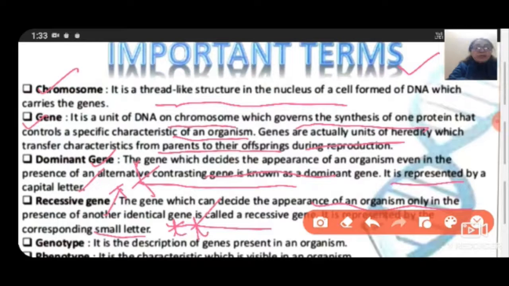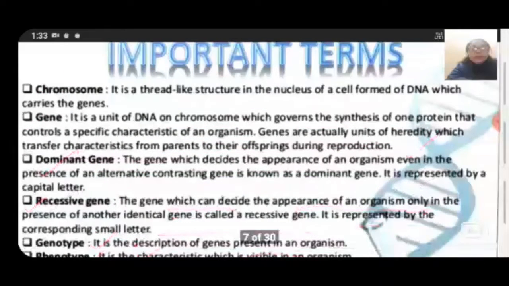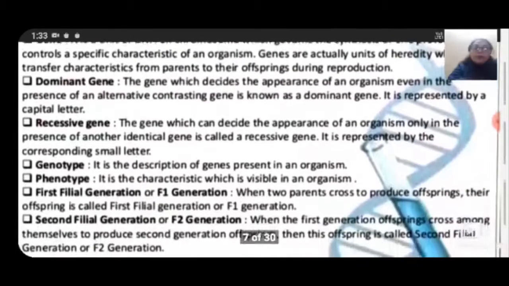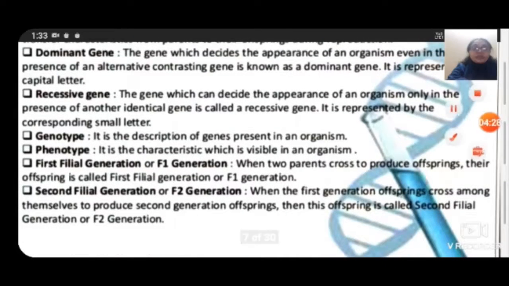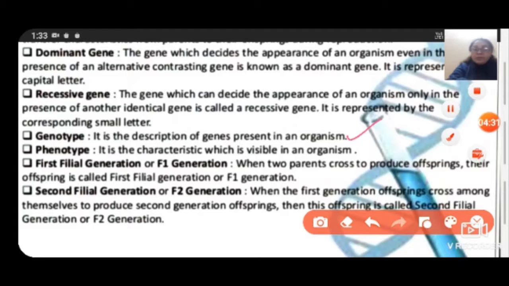Okay, so what is a genotype? It is the description of genes present in an organism, like which type of genes are there. So this term is called the genotype. Phenotype is the characteristics which are visible in an organism. The phenotype means the physical appearance, like we say he is tall, he is short in height, he is fair in color, he is dark in color, her color is brown, her color is white, her eye color is blue.